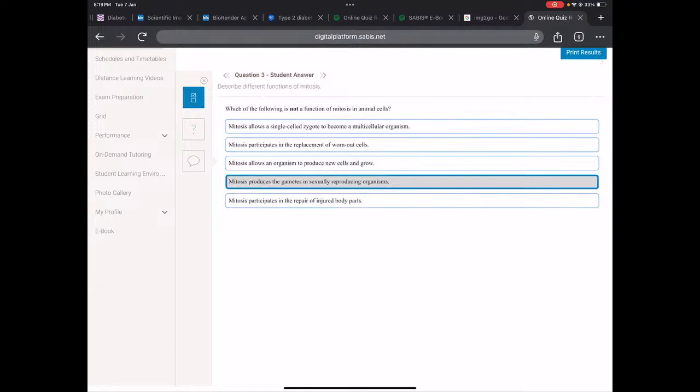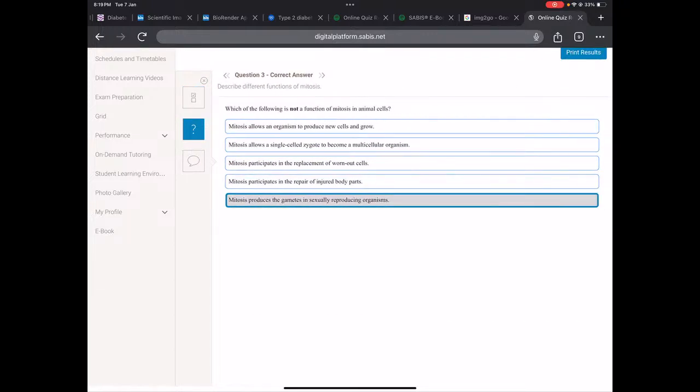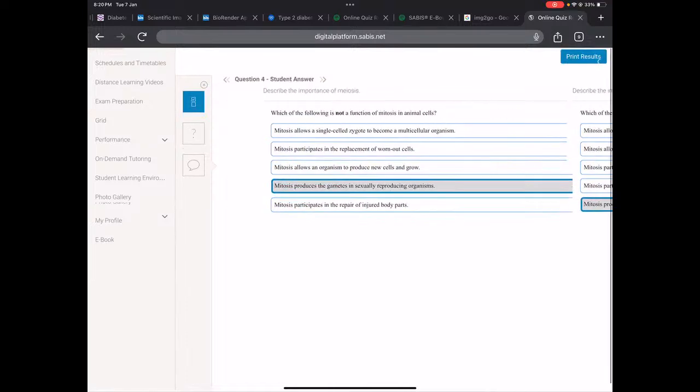Let's go next. Which of the following is not a function of mitosis in animal cells? Remember, we talked about the functions of mitosis: produce new cells and grow. That was one of them. It also converts a single celled zygote to become a multicellular organism. It also participates in replacement of worn out cells and also participates in the repair of injured body parts. Exactly. Meiosis produces gametes. Yes, meiosis produces gametes. Gametes are basically sex cells. Okay, that's the purpose of meiosis. Let's go next.